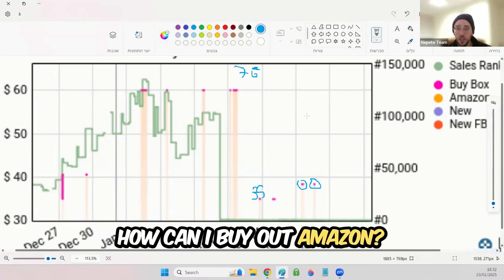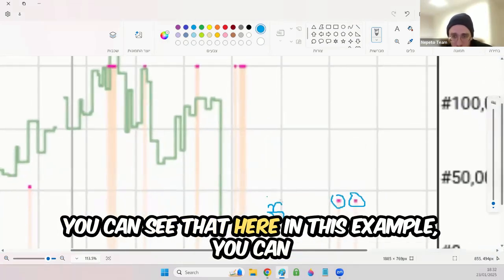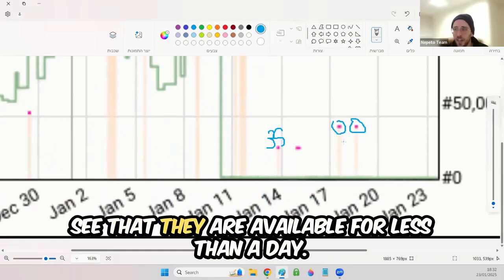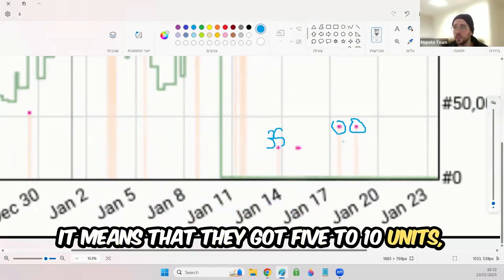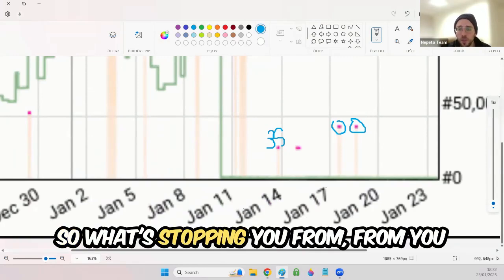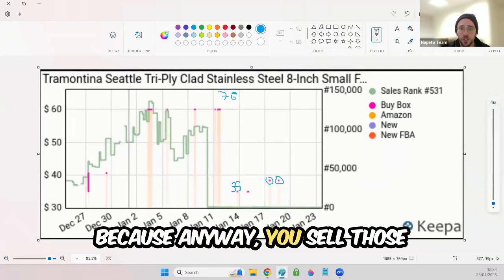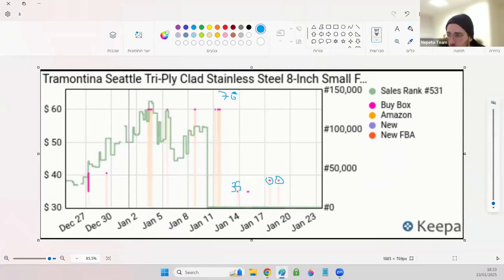How can I buy out Amazon? Because usually when Amazon goes back in stock at this $35, you can see in this example that they are available for less than a day. It means that they got 5 to 10 units, not that much, because they sell out so fast. So what's stopping you from buying those 5 to 10 units? Because anyway, you sell those units for a higher price.